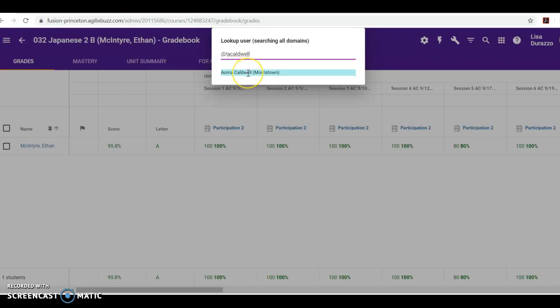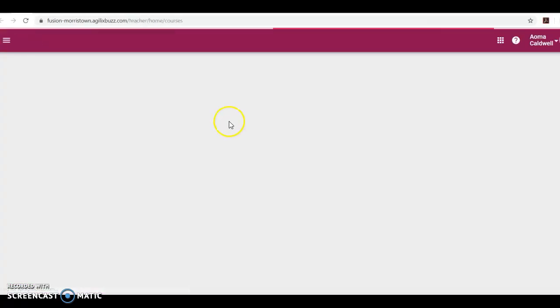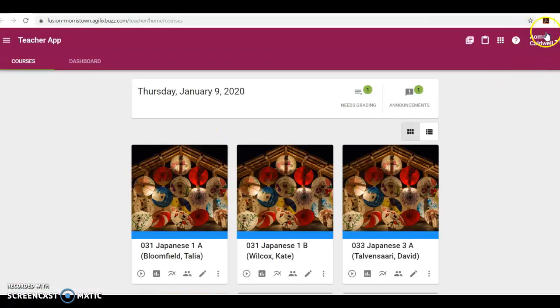I actually don't know. I should check the pronouns that you used in your video or in your email. But you can get to this teacher, click on it. You're going to go down to proxy. And there you are now in Aoma's Buzz. And you should see everything that you need to see for these file checks.